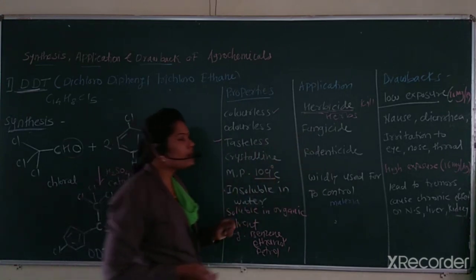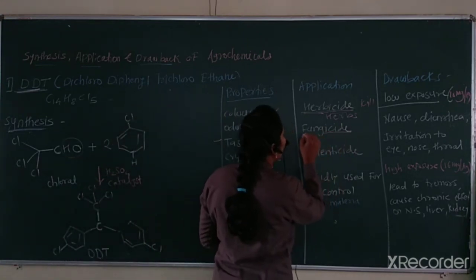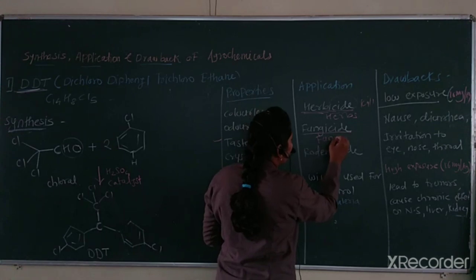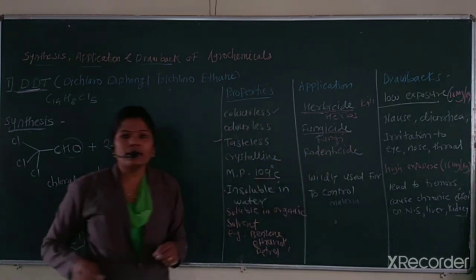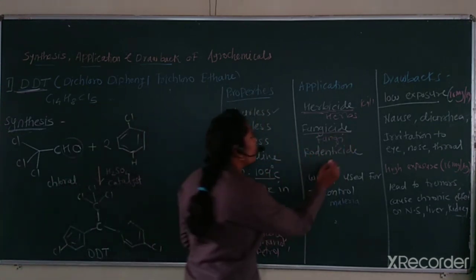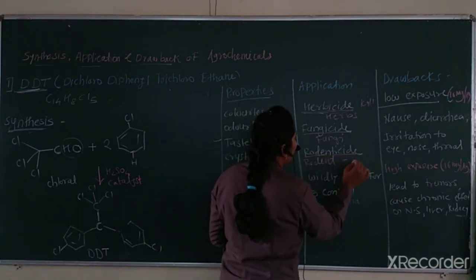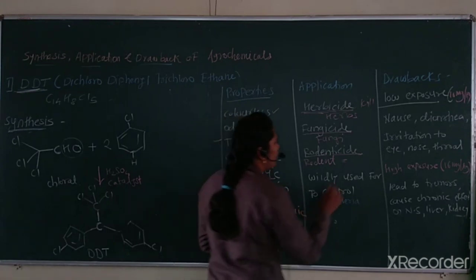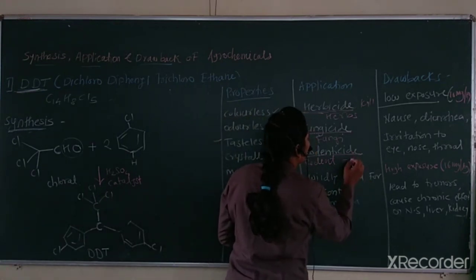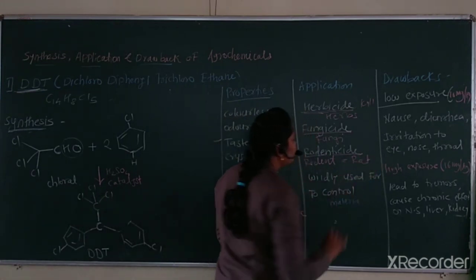Likewise, fungicides are used to kill fungi. Next, rodenticides are used to kill rodents, that is animals like rabbit, rat, etc.